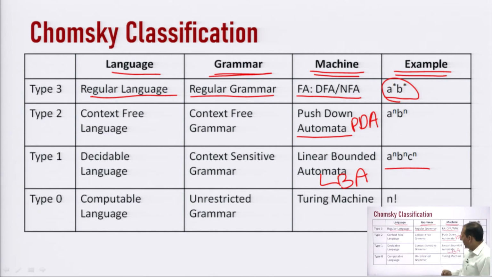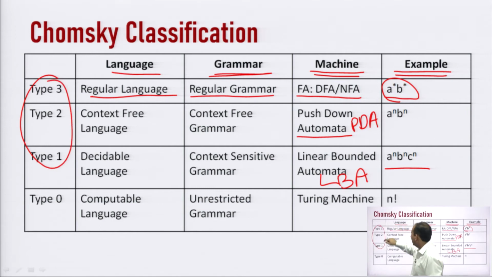So, we can say that type 2, type 3, and type 1 belong to restricted grammar, because we have some restrictions, some rules, some enforcements on the production rules for these three categories, but type 0 belongs to unrestricted grammar.